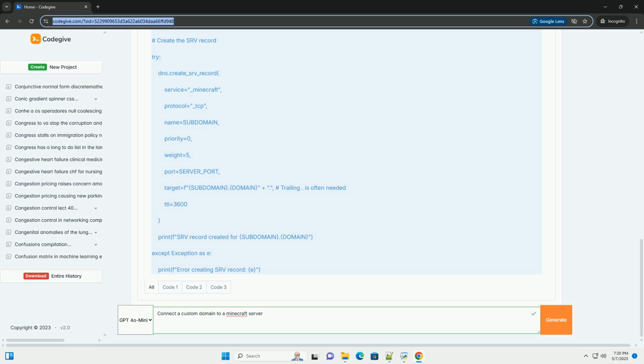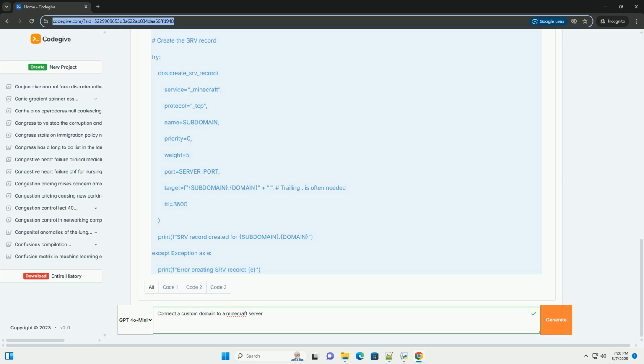SRV record. This is crucial for Minecraft servers. An SRV record allows you to specify the port that your Minecraft server is running on. Without it, players will need to manually enter the port number after the domain, which is not user-friendly, example play.miserver.com:25565.